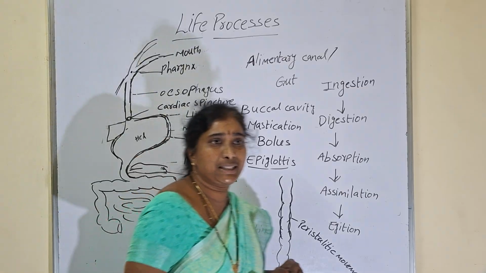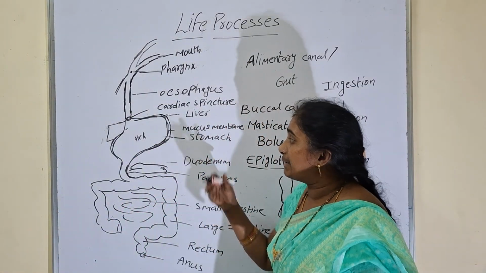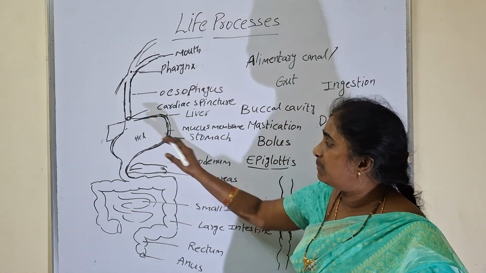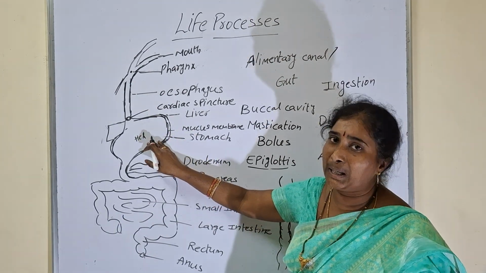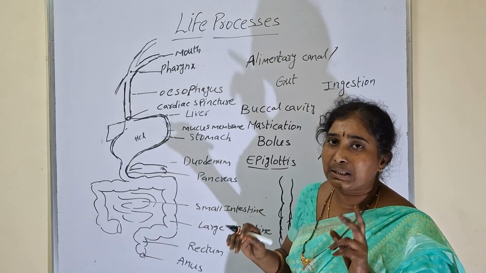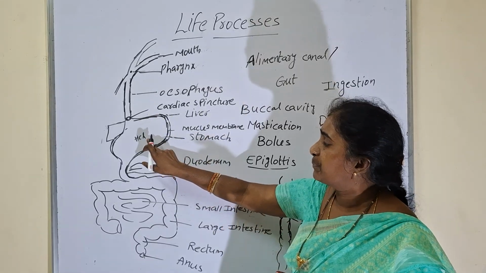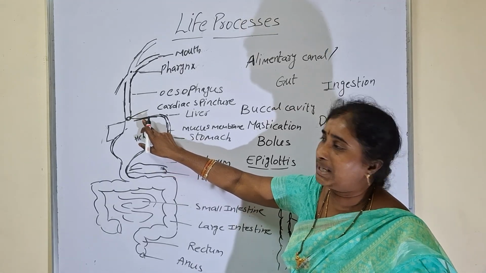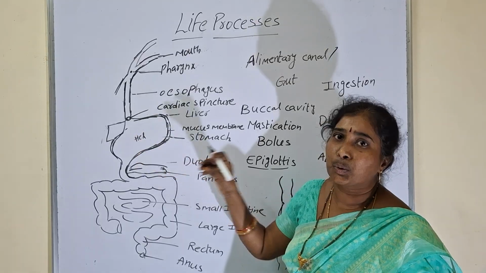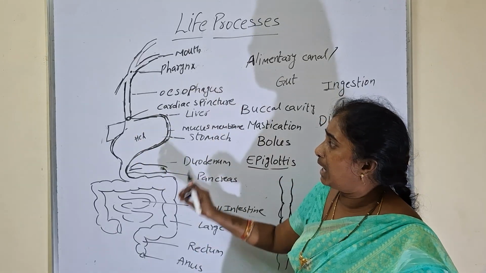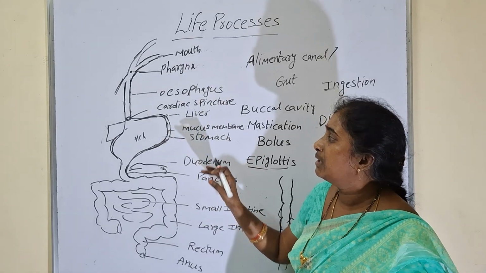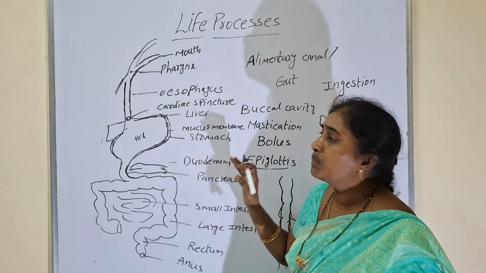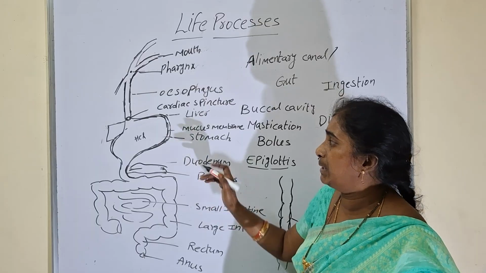At the same time HCl is helpful to activate the proteolytic enzymes. The enzymes which are helpful to digest the proteins will be activated with the help of hydrochloric acid. These are the two main functions of HCl. HCl is secreted by stomach walls itself. The function of HCl is to kill the microbes which enter along with the food, and at the same time to activate the proteolytic enzymes which are helpful for the digestion of proteins. These 2 points are very important.